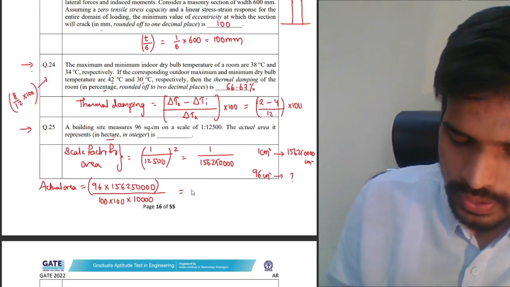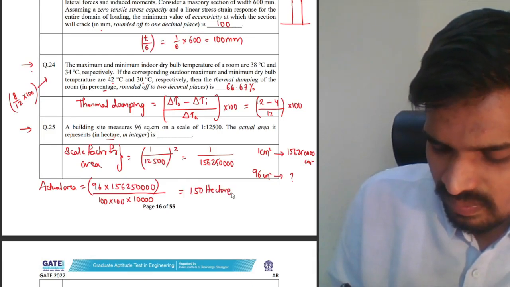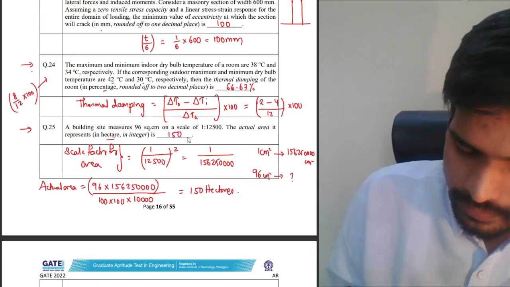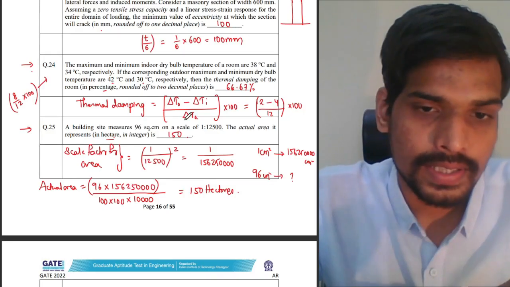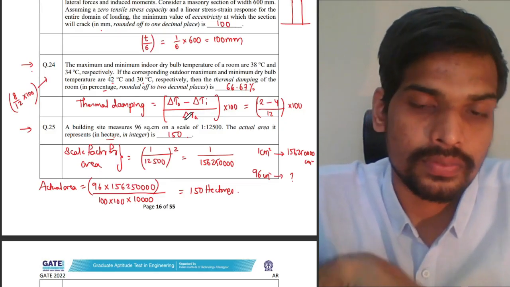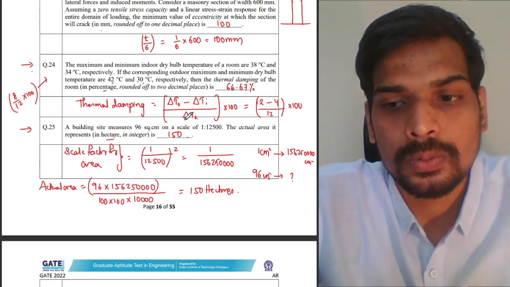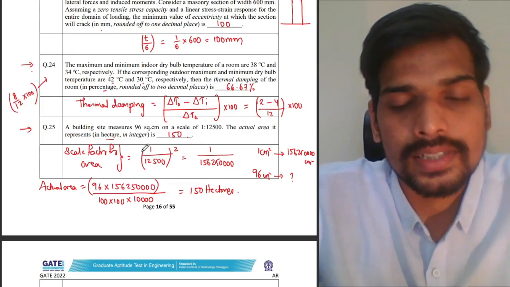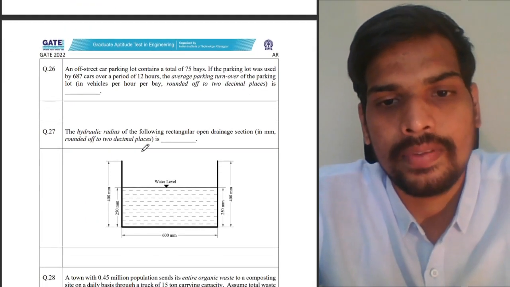Simplify this, you should get your answer as 150 hectares. So that's question number 25. Find out the scale factor, convert the area, then convert the units, centimeter square into meter square first, divided by 100 into 100, then into hectares divided by 10,000. That's the answer for 25.